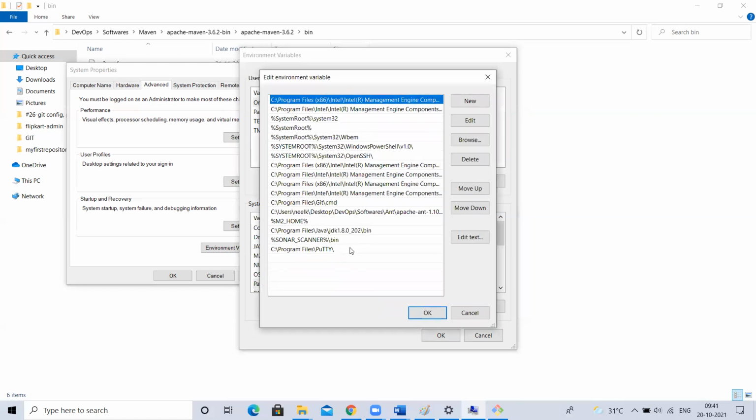Go here. Here also you have to set like this, m2_home. By default, it will not be there. So what you have to do, you have to click on new, percentage, M2 underscore home, percentage. In between percentages, the environment variable we just created. So in Linux, how do we read a variable value?